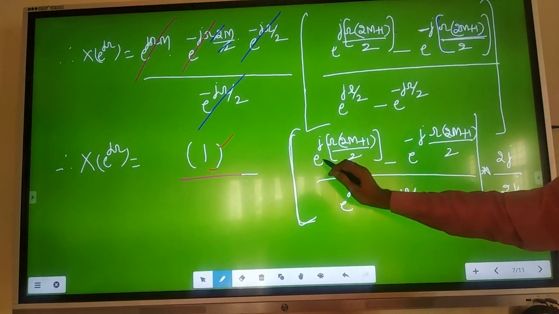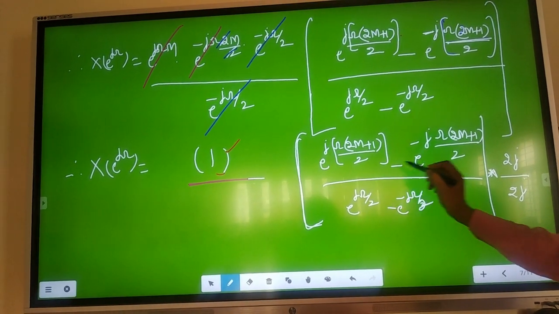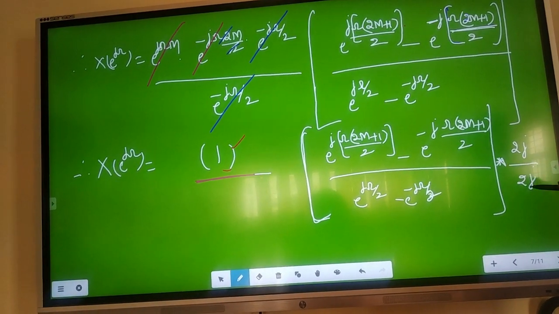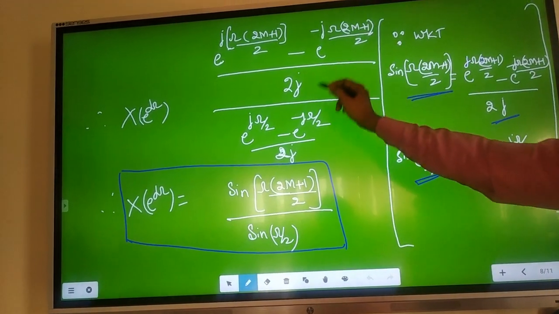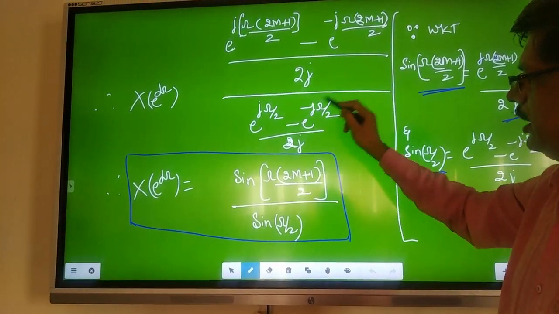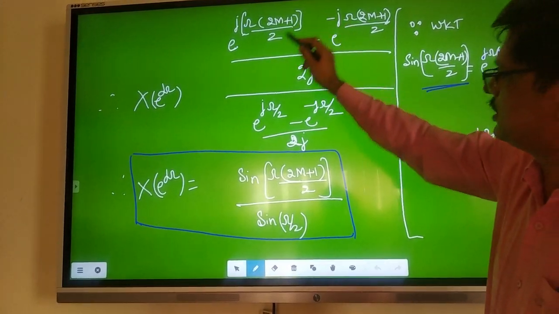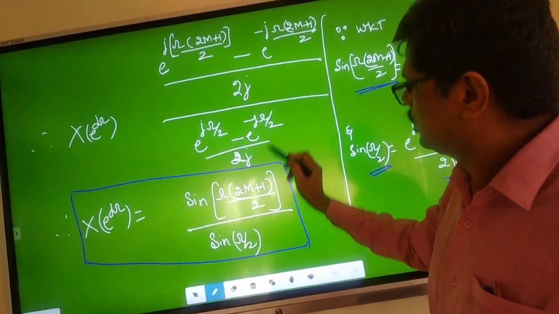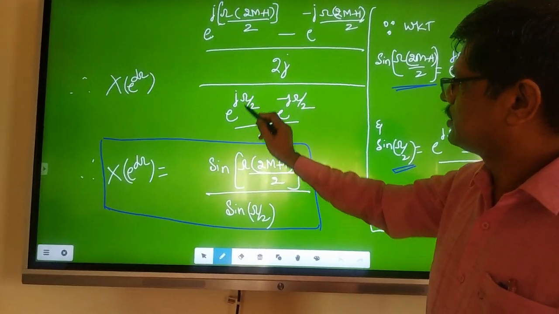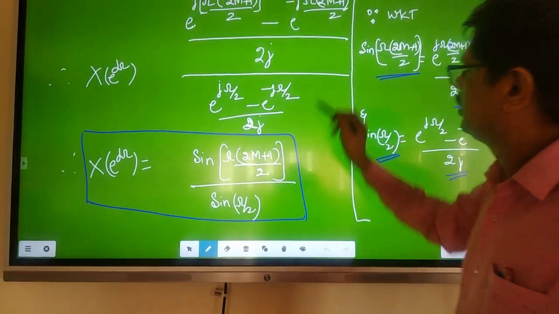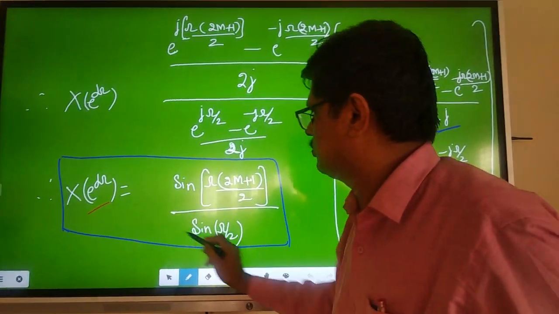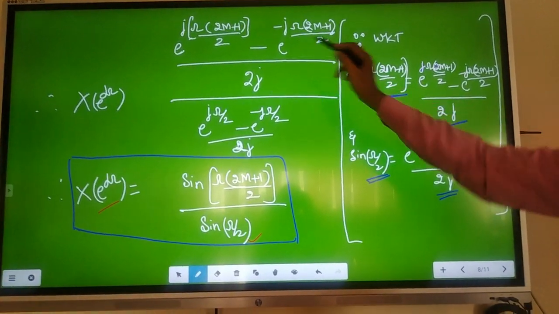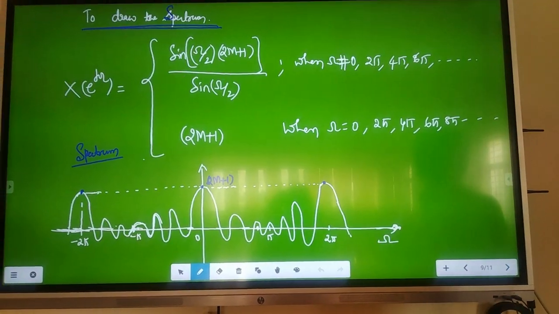Now I am writing this, e power plus j omega times 2m plus 1 by 2, e power minus j 2m by 2, divided by e power j omega by 2. So multiply and divide by 2j, you will get sine. This is full sine, this is also sine. Now see, multiply and divide, this becomes sine of theta, where theta is omega times 2m plus 1 by 2. This is again one more sine, sine of omega by 2. You will get the frequency response like this. Now that is shown here, right? This is the sine formula of this, and the sine formula of this.